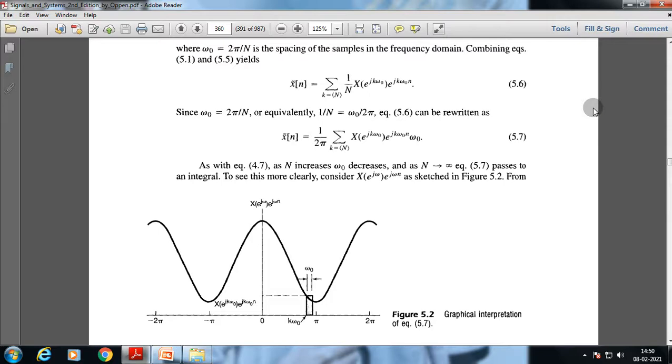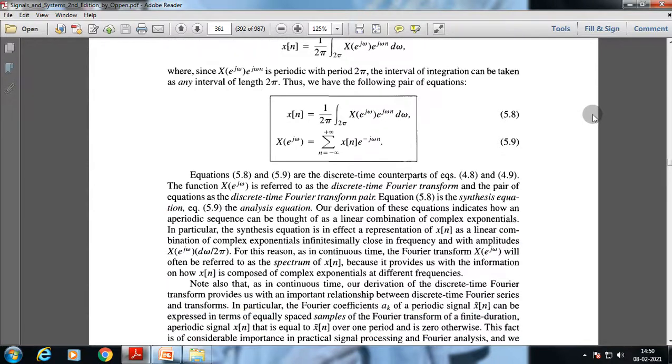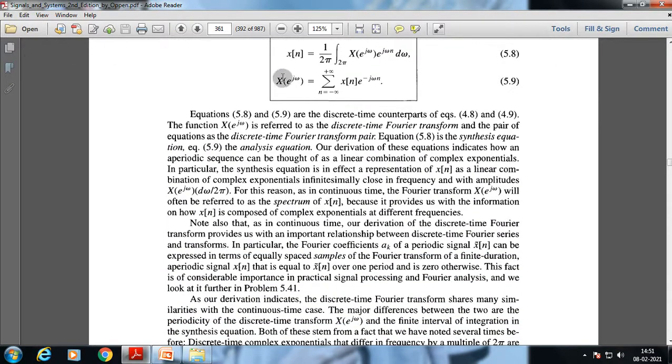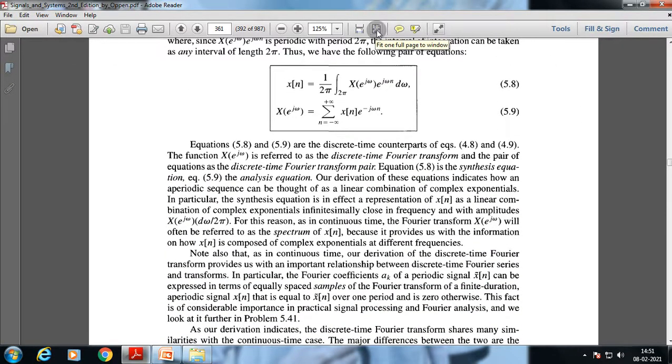Okay, so with that we can go to the next part, and it's very important to understand that in both the cases of continuous time Fourier transform and discrete time Fourier transform, the formulas that we have concluded with are very much similar.